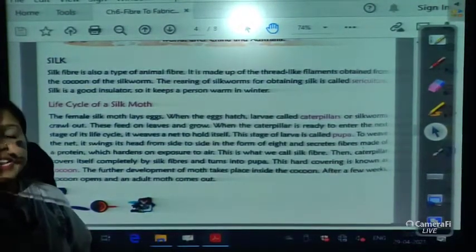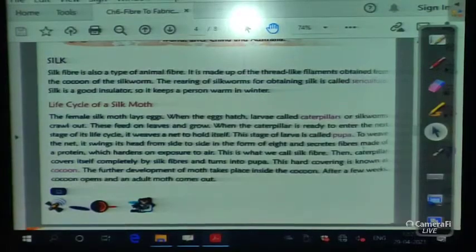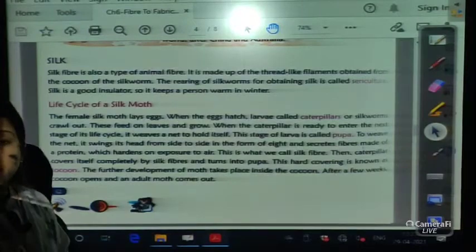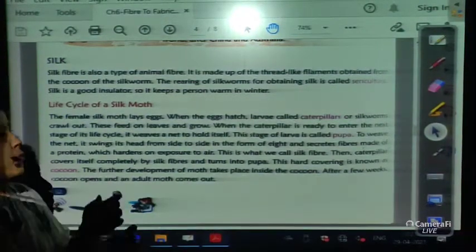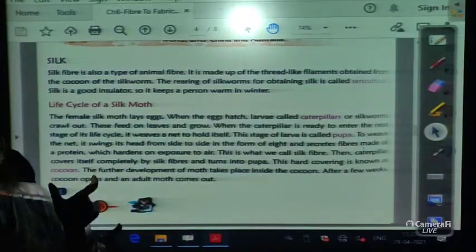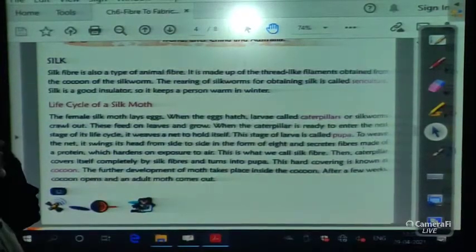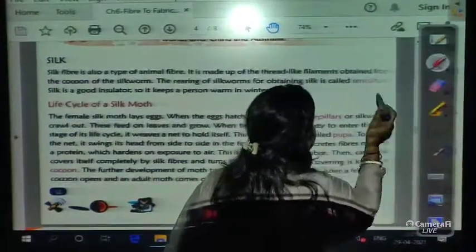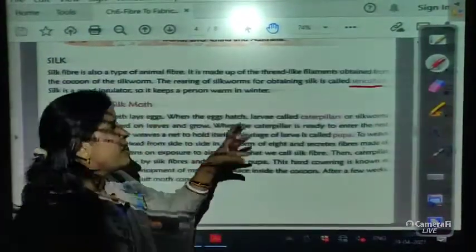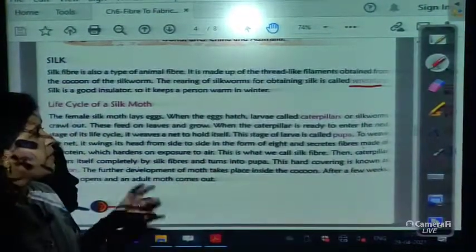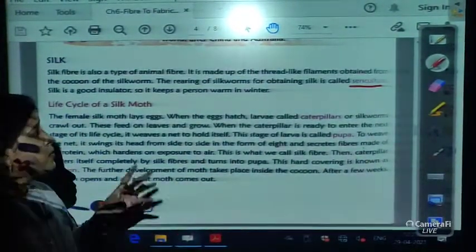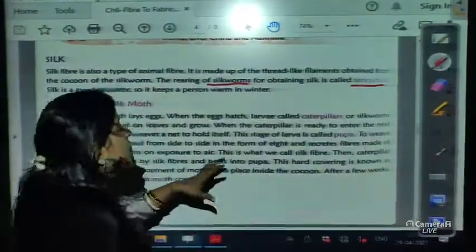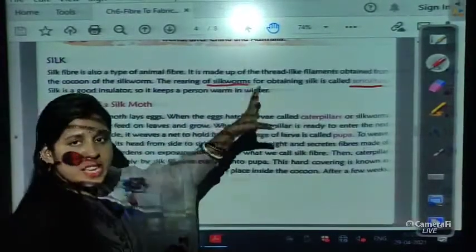Silk is a thread-like filament, a fiber obtained from the cocoon of the silkworm. From where is it obtained? It's obtained from an animal, the silkworm. The rearing of silkworm for obtaining silk is called sericulture. Now, what is sericulture? Sericulture is rearing of silkworm for obtaining silk. Rearing of silkworm for obtaining silk is known as sericulture.